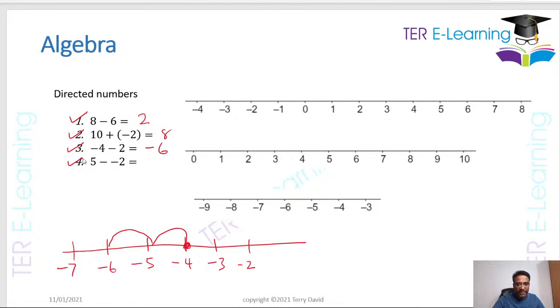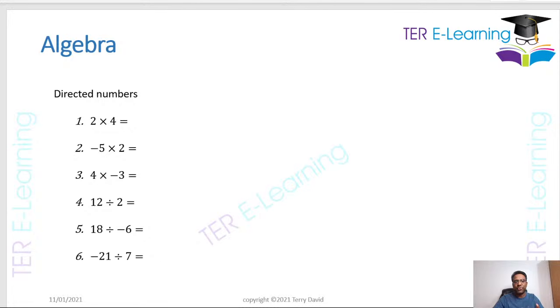Now if you have something like this, 5 minus minus 2. Anytime you have to do a subtraction and you have 2 minuses in the middle here, like this, that is the same as saying 5 plus 2. And that's going to give me 7. Now, these are the things that are going to give you a challenge in the exam, right? Some students have problems with this. Now, that is for addition and subtraction.